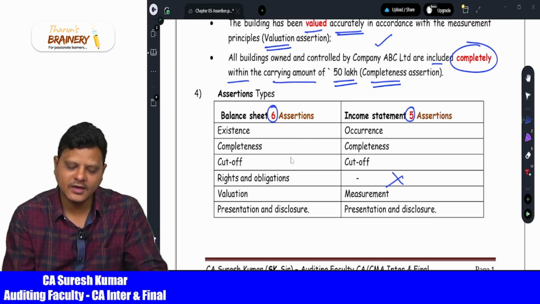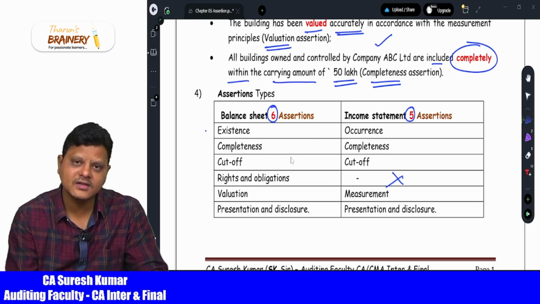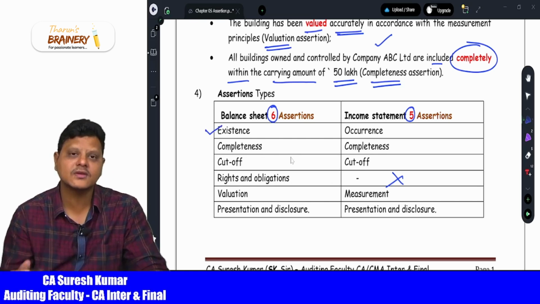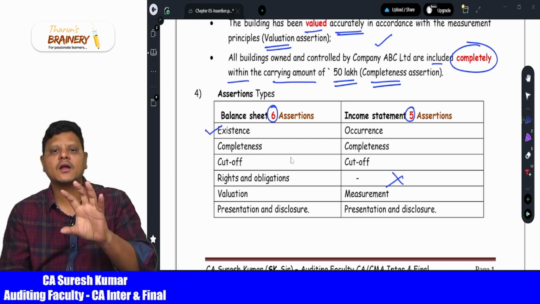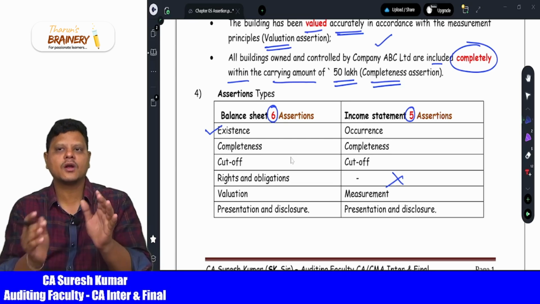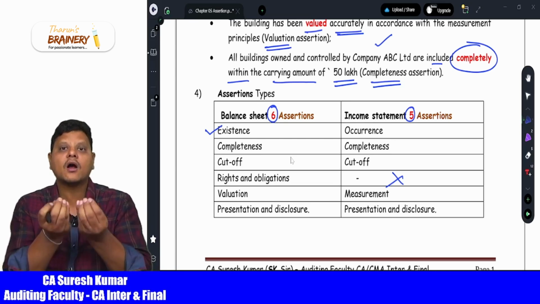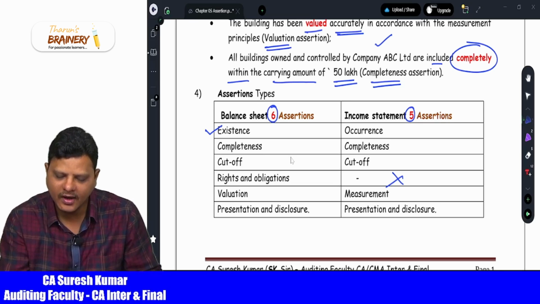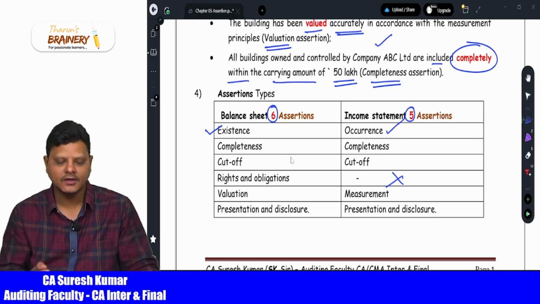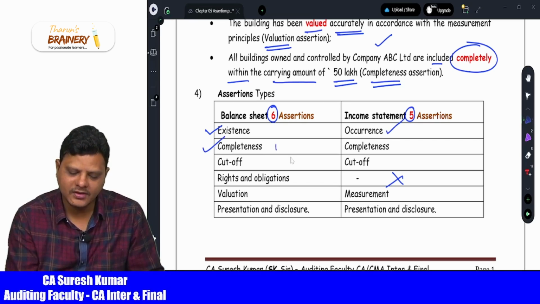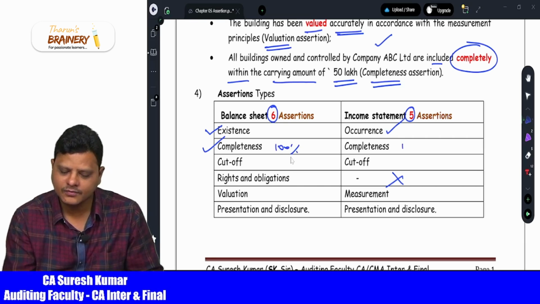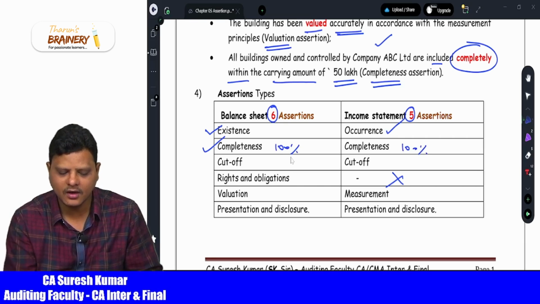Now in the balance sheet, if any assets exist, we call it the existence assertion. In the profit and loss statement, there are no assets, there are only expenses and incomes, which is called the occurrence of the transaction. We call it the occurrence assertion. Then comes completeness: balance sheet transactions 100% recorded, profit and loss also 100% recorded, a common point.